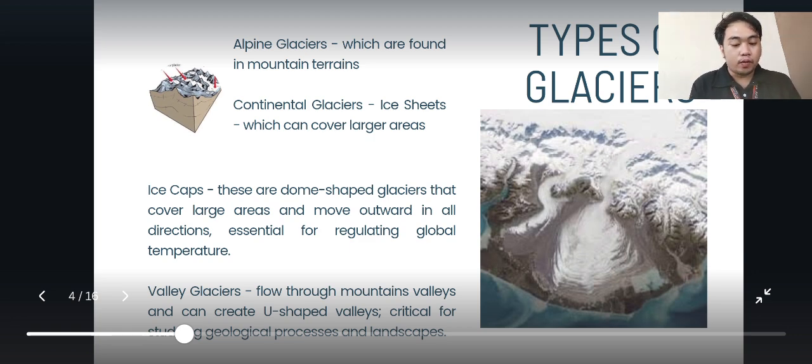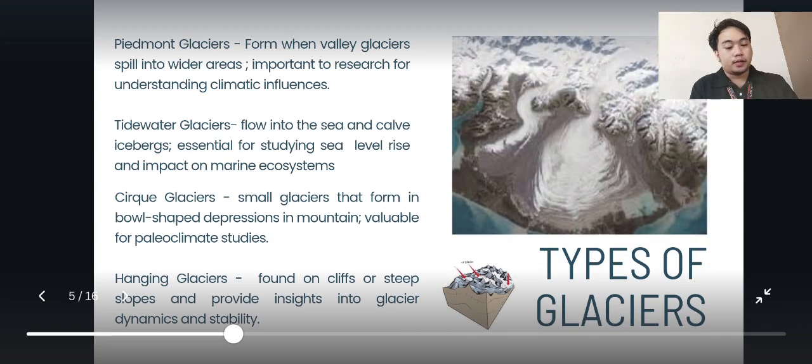Valley glaciers flow through mountain valleys and can create U-shaped valleys, which is critical for geological processes and landscapes. Piedmont glaciers are formed when valley glaciers spill into flat areas, which is important for understanding climate influence research. Tidewater glaciers flow into the sea and calve icebergs, which is essential for studying sea level rise and the impact on marine ecosystems.